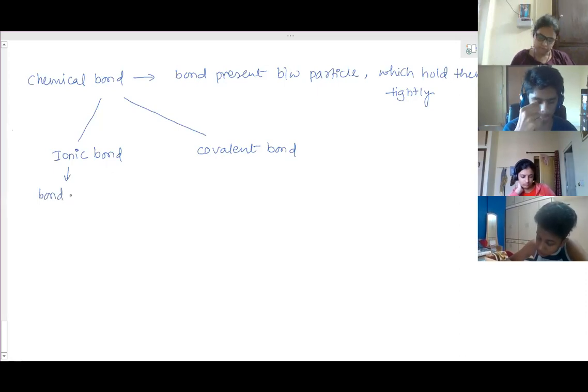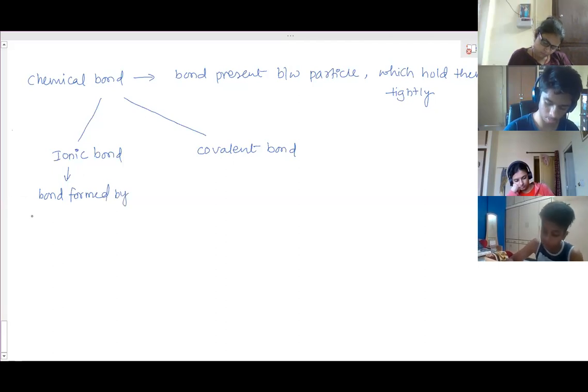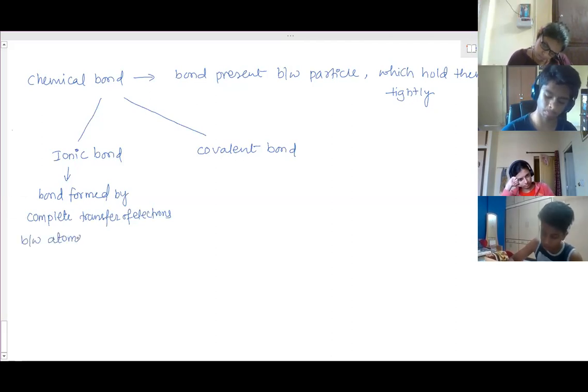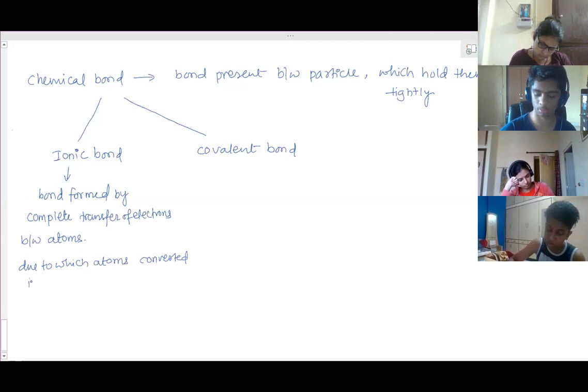Bond formed by complete transfer of electrons between atoms, due to which atoms are converted into oppositely charged ions.